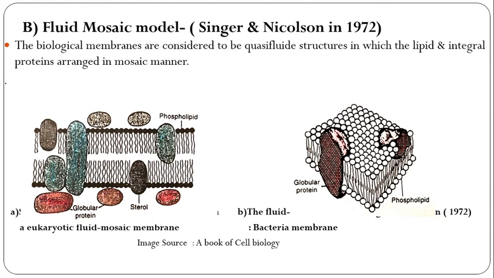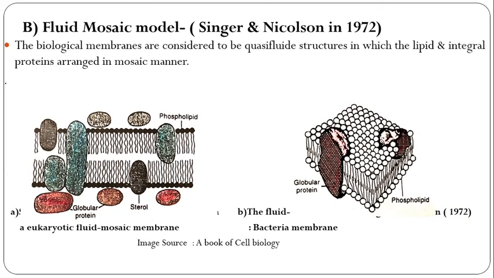In the fluid mosaic model, Singer and Nicholson in 1972 proposed that theory. Biological membranes are considered to constitute a structure in which the lipid and integral proteins are arranged in a mosaic manner.